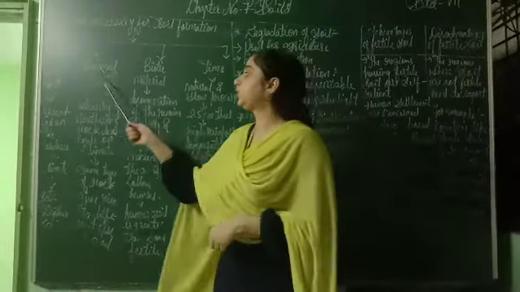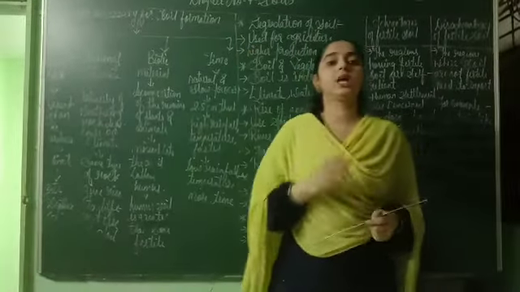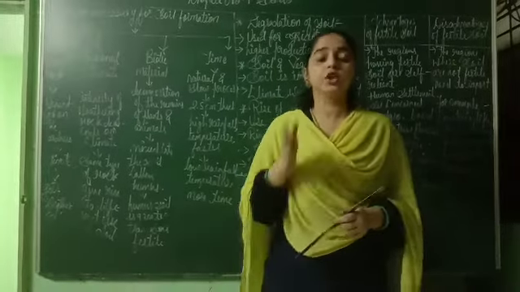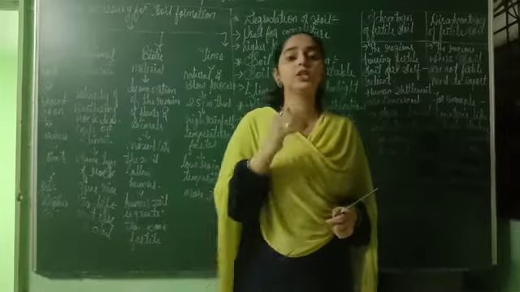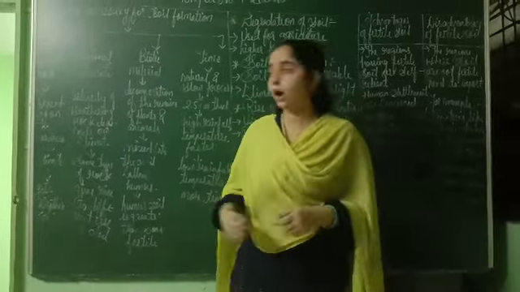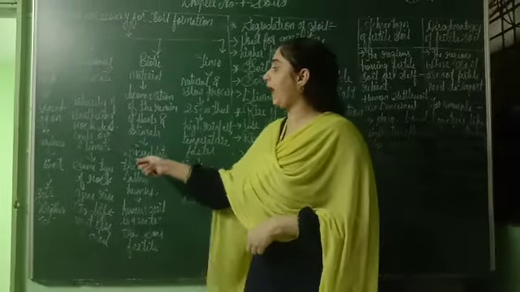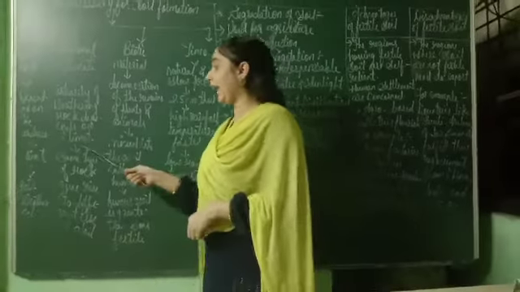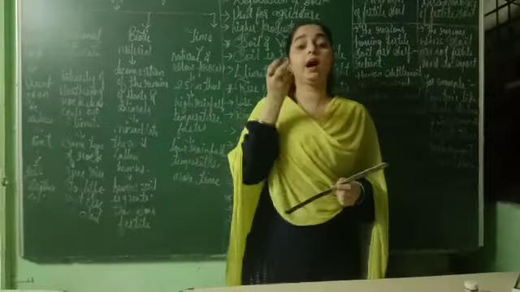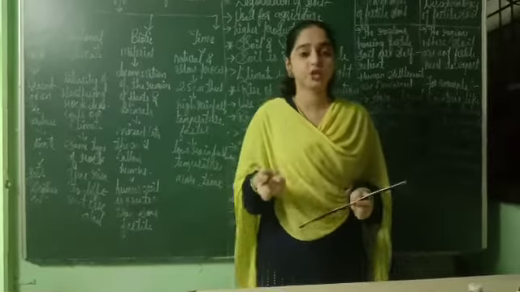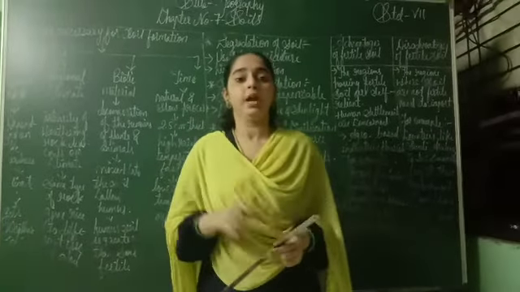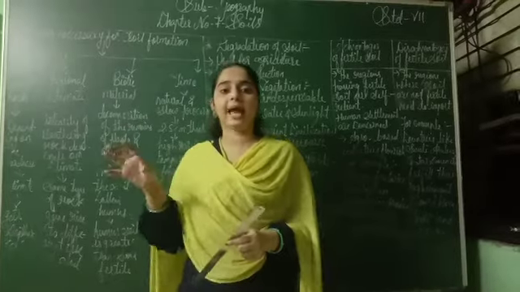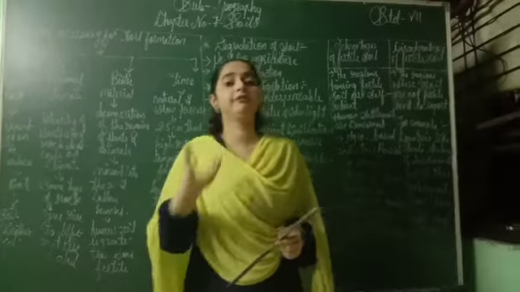Next is regional climate. Regional means a particular area. So the area and that area's climate are the most important factors to form a soil. That is, the intensity of weathering of rock depends on climate. The intensity, the moisture, all these things depend on the climate. Because of a favorable climate, the soil becomes fertile.